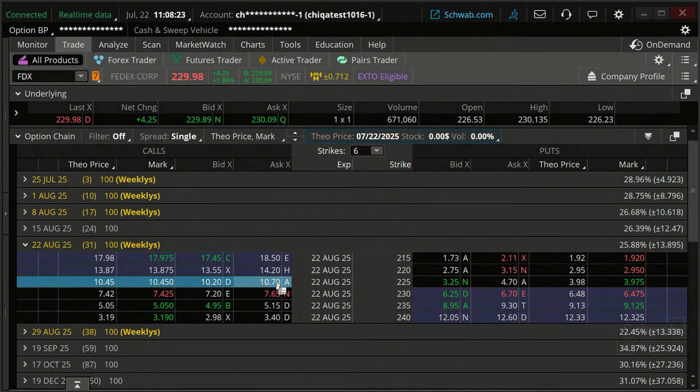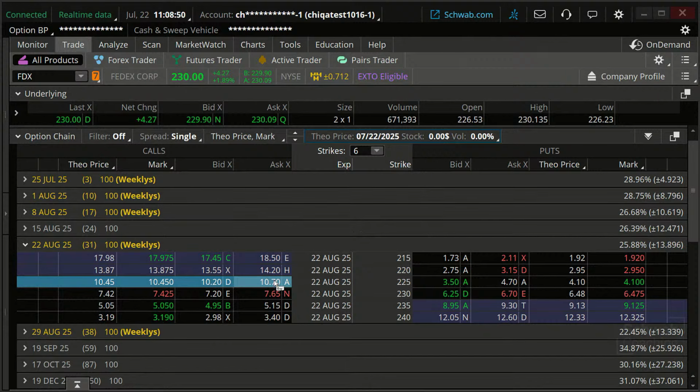So let's do that same option, but let's think about what price this option is going to be, excuse me, if the stock goes up. Okay, if the stock goes up. So let's look potentially at this trade.